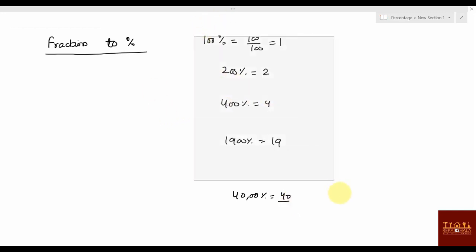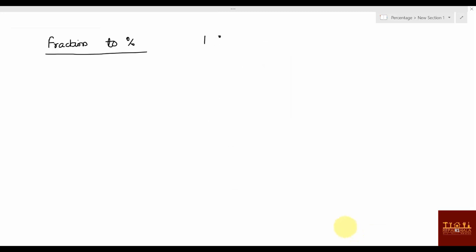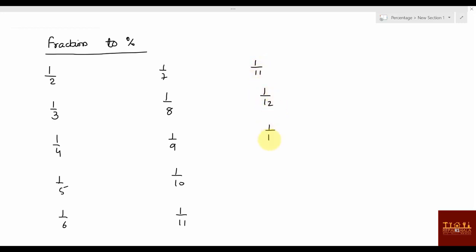So now what I'm going to do is write some basic fractions here, and while I'm writing and you're watching this video, you can also write the percentage equivalent of these fractions. So 1/2, 1/3, 1/4, 1/5, 1/6, 1/7, 1/8, 1/9, 1/10, 1/11, 1/12, 1/13, 1/14, 1/15.